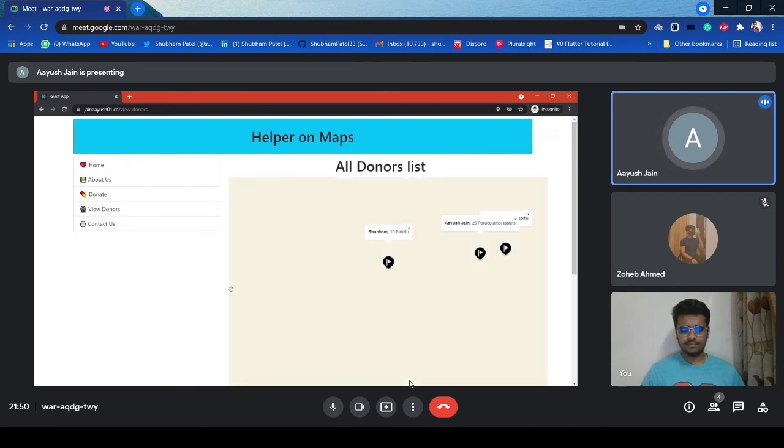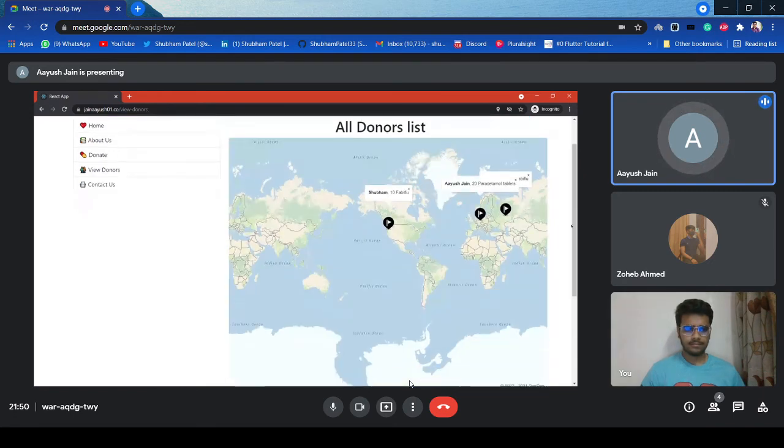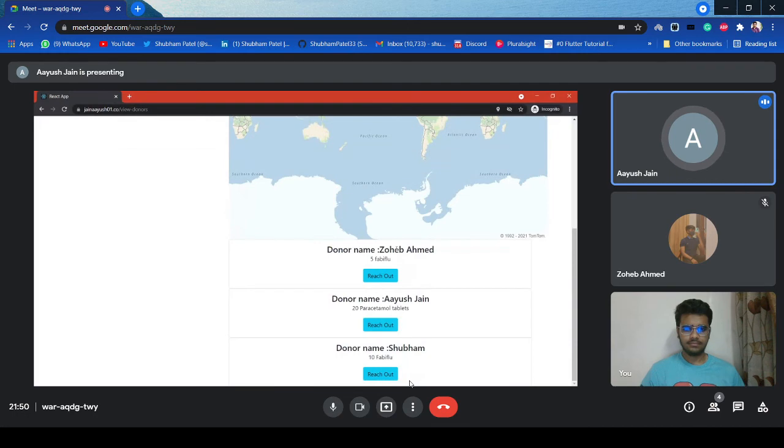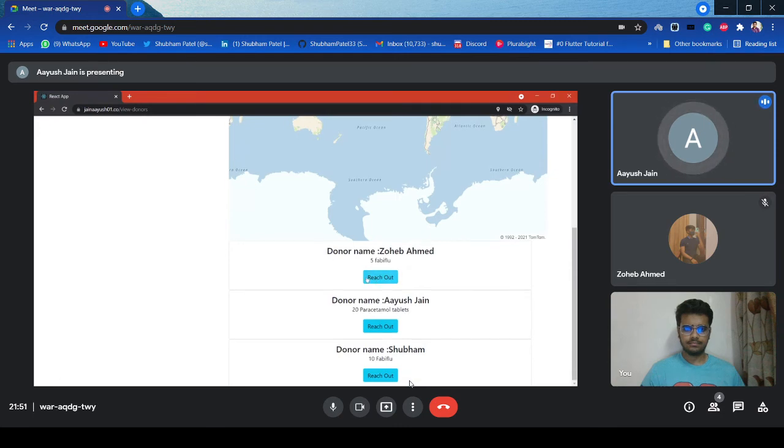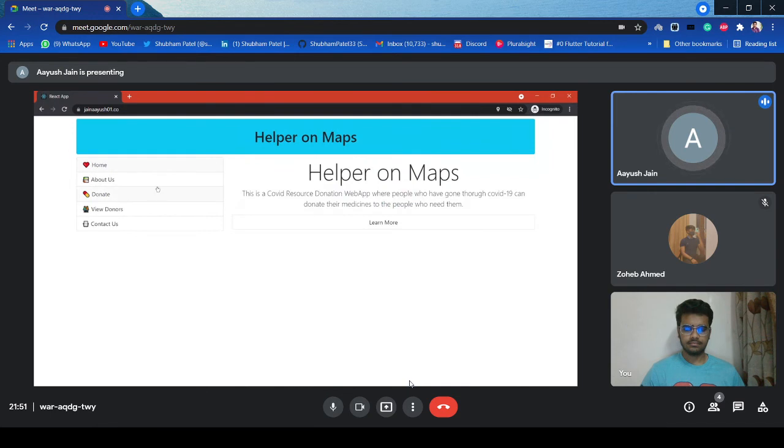We'll hover over to donors and see on the map from where the person is donating. And to reach out to any of the donors, you can just click on this and it will direct you to mail. And yeah, that's about it. Do contact us. Bye. That's all from my side.